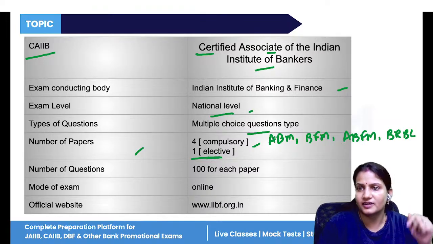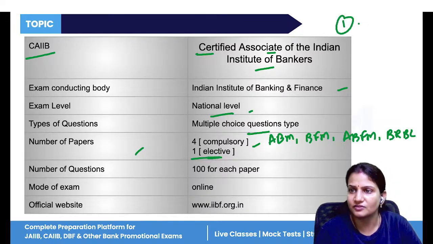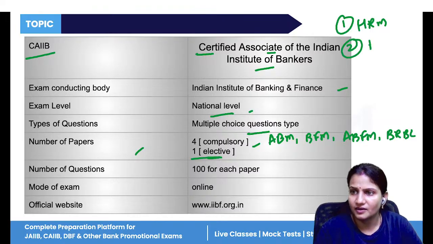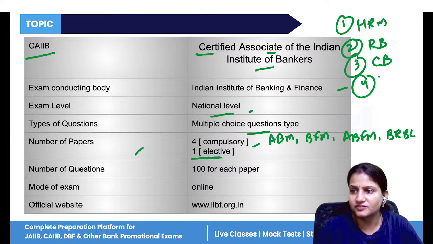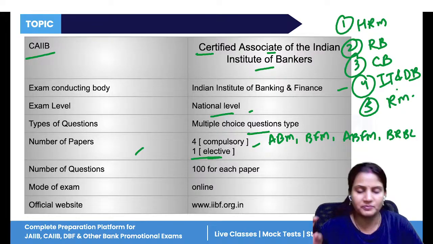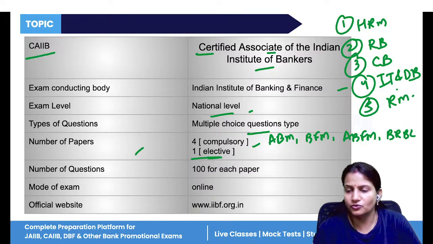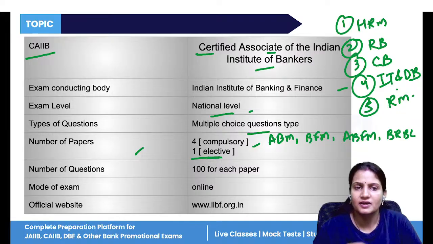So there is one elective paper, and five options are given. What are those five options? The first is HRM, second is rural banking, third is central banking, fourth is IT and digital banking, and fifth is risk management. You have to choose one paper in whichever you feel comfortable.